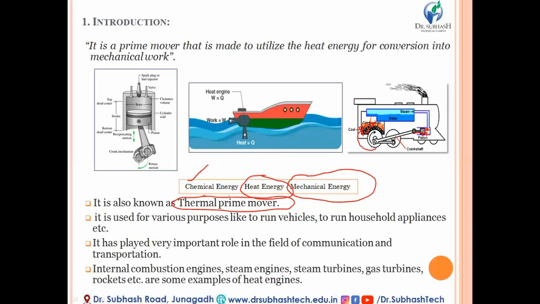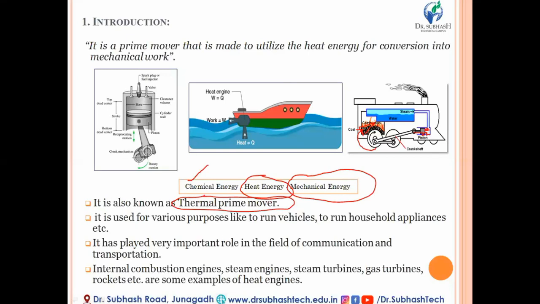This heat engine, typically an IC engine or external combustion engine, is used in various places in order to run our regular vehicles like bikes, cars, buses, trucks, aeroplanes, etc. It is also used in household appliances. That means if you need to run your compressor or your refrigerator, you may have the option to supply the power from the IC or EC engine to those appliances. So it can also be used to run household appliances.